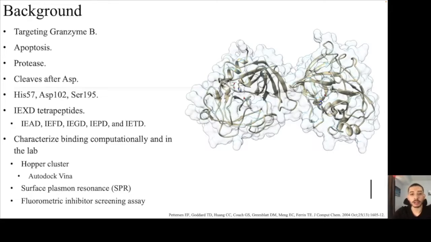Computationally, I ran docking simulations for each of these peptides with AutoDock Vina using the Hopper cluster at GMU. In the lab, I ran SPR and inhibitor screening assays to characterize binding.